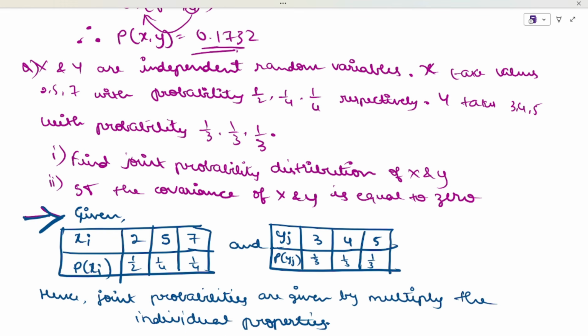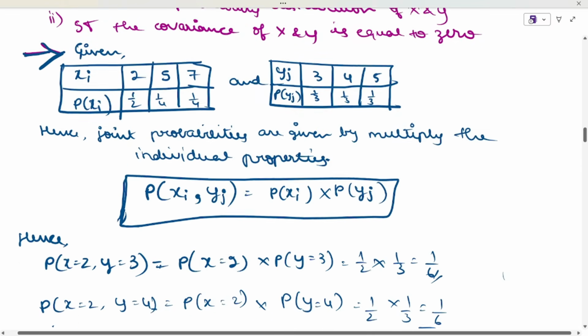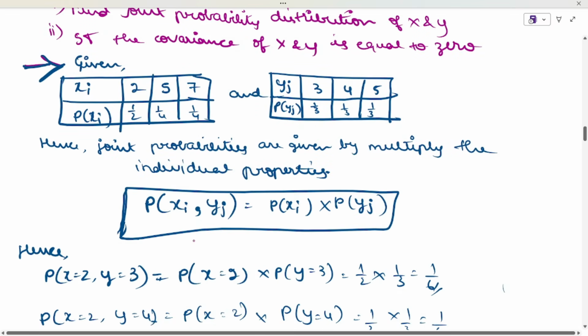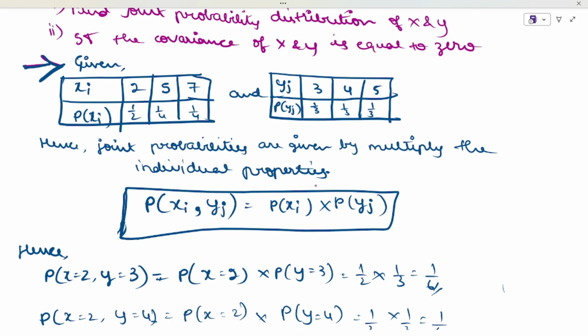Now they have asked for the joint probability distribution, and you should show that the covariance of X and Y is equal to 0. Now the same problem which we did, you divide it into two tables, and joint probabilities are given by multiplying the individual probabilities, right?